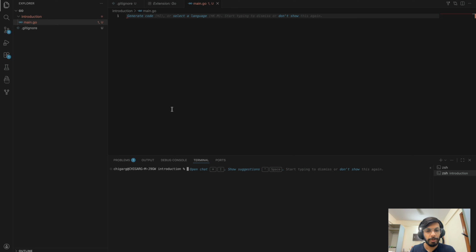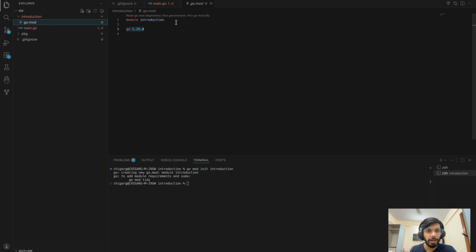Perfect. So, whenever you start working with Go, the one thing you need to know is it has something called modules and packages. So, when we make a project, we first need to initialize it. So, go mod init, this is the command, plus what do you want to name this module? So, I'm going to name it as introduction. It doesn't really matter what you name it as, but that's okay. So, it creates a go.mod file, and you can see the module is named as introduction, and there's a Go version. I'm currently on 1.25. You might be on a different one. That's okay.